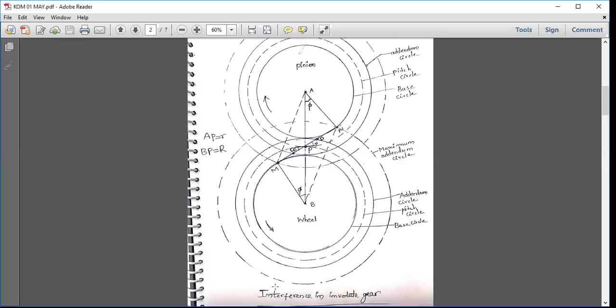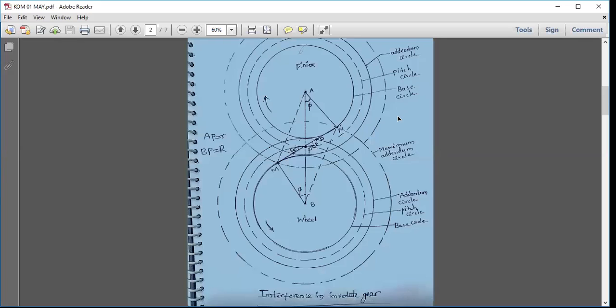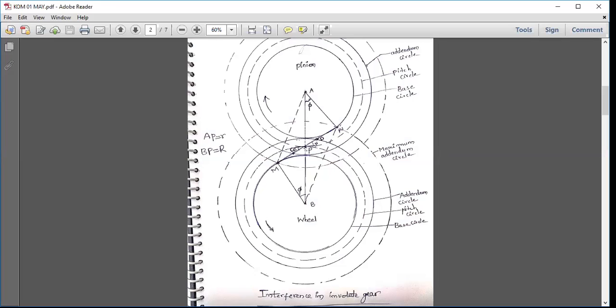The limiting addendum circle will be for the wheel, the limiting addendum circle of the wheel, and this will be the limiting addendum circle of the pinion. So in the limiting condition, NP will become the maximum length of path of approach, and PM would become the maximum length of path of recess. That means the two mating gears will start engaging at N, and engagement ends at M.